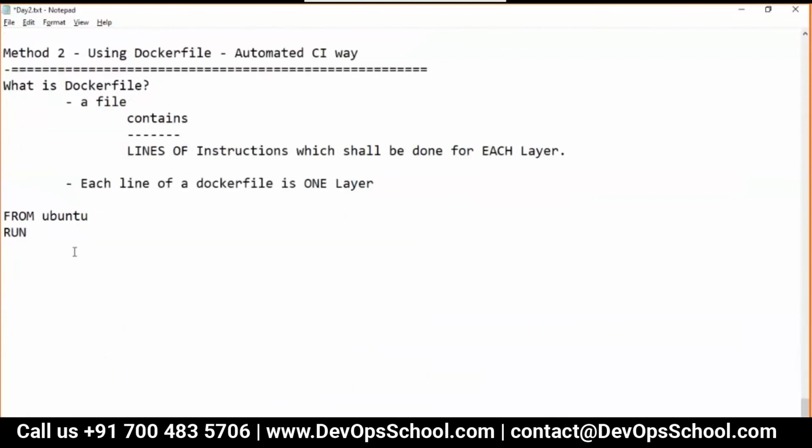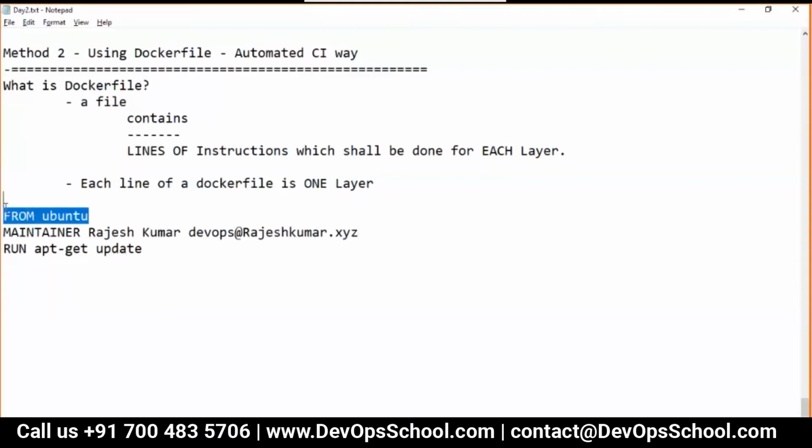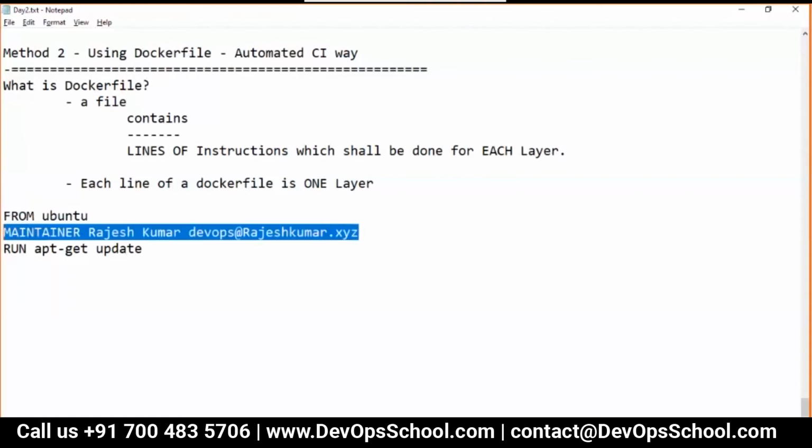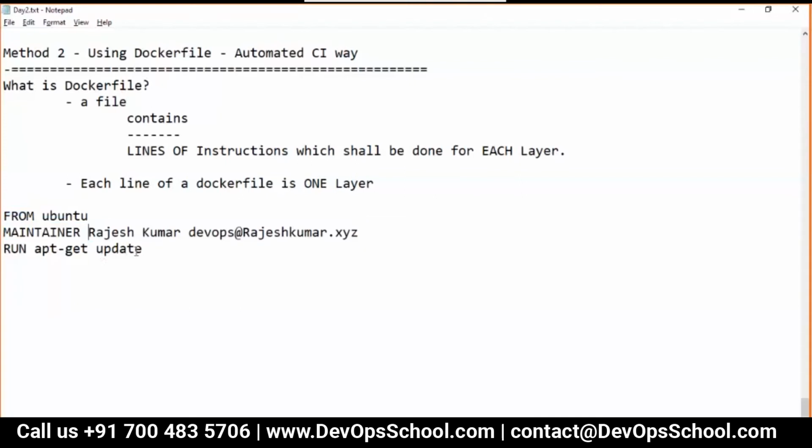See, same thing I'm doing here. Who are you? Maintainer. What is your name? Rajesh Kumar. What is your email address? You can write whatever you like, there's no specification as such, XYZ. So here I want the container from Ubuntu, with meta information, the author information, and inside that container I want to run update.